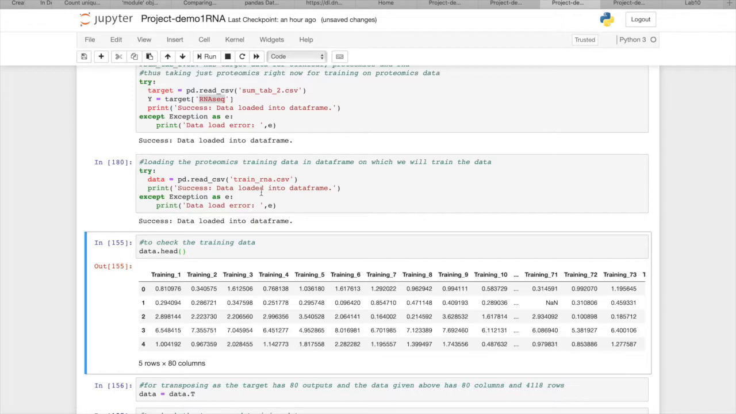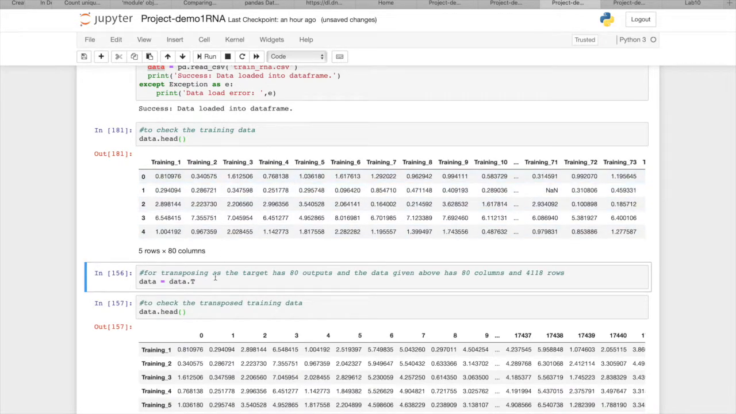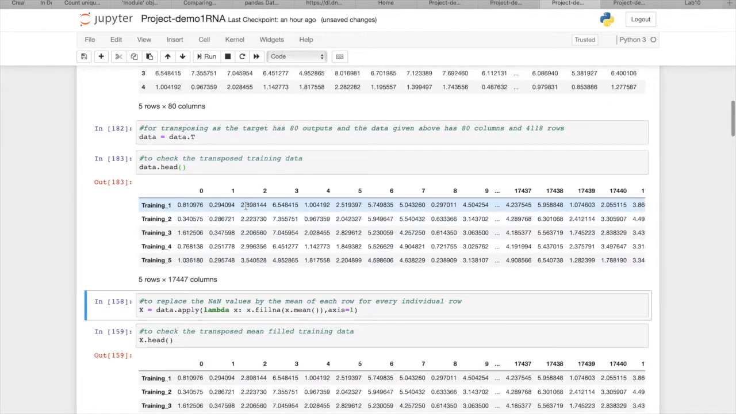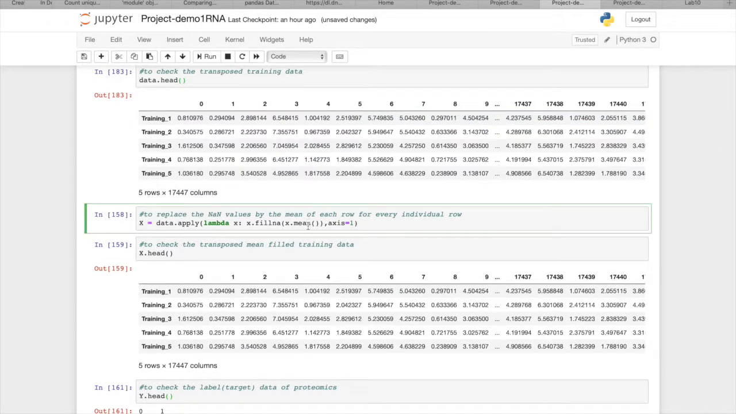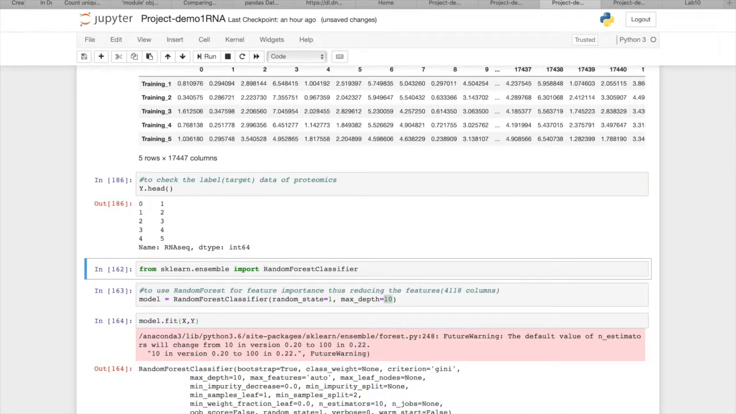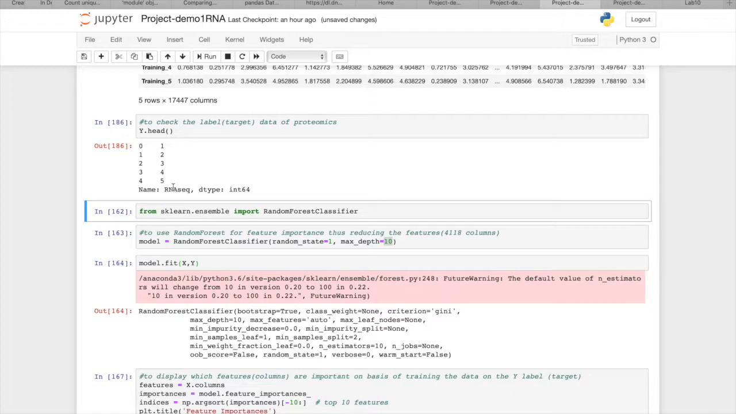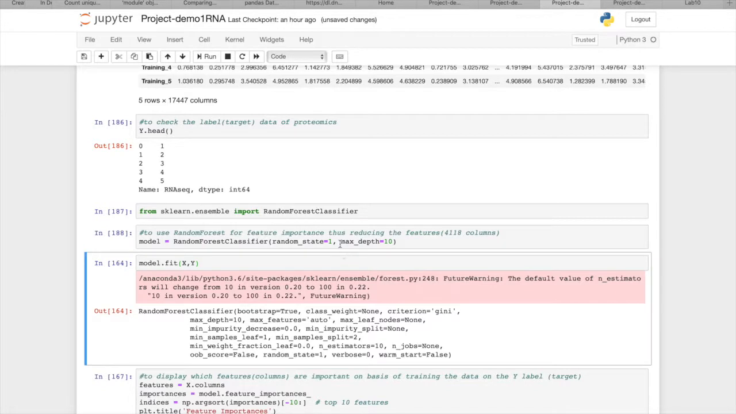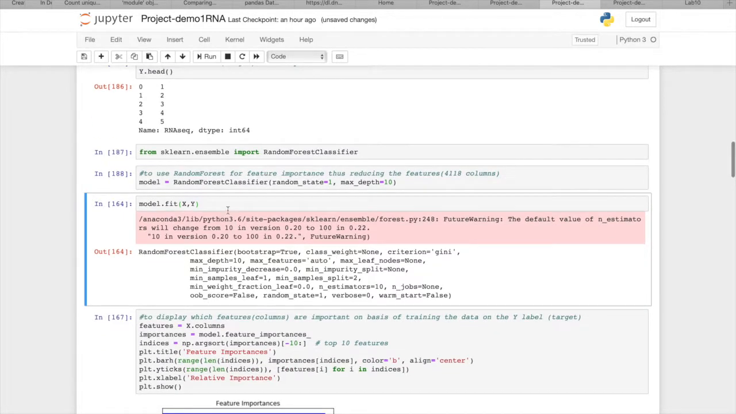We will particularly take the RNA sequence, as that is what we require right now. Loading the RNA data in the data frame. After that, we will transpose and check if the data is correct. We will be replacing the NA values with mean, and check the target for RNA sequence. Now from sklearn library we will import random forest classifier, which we will use for feature importance.